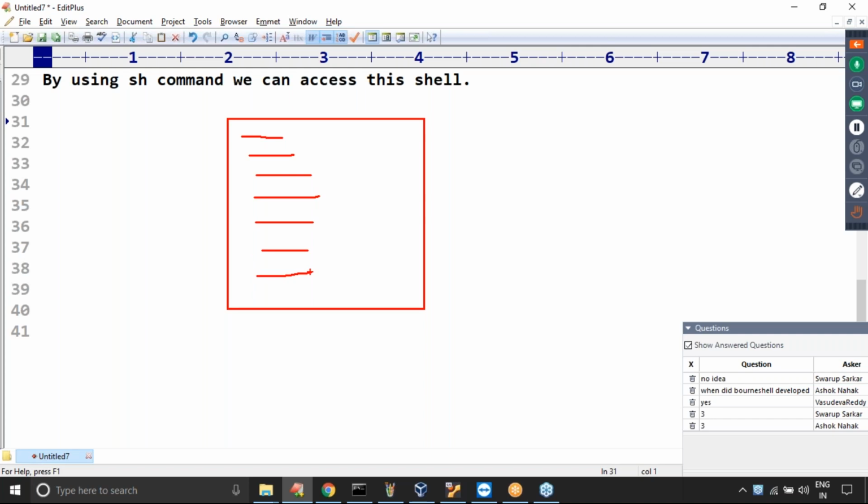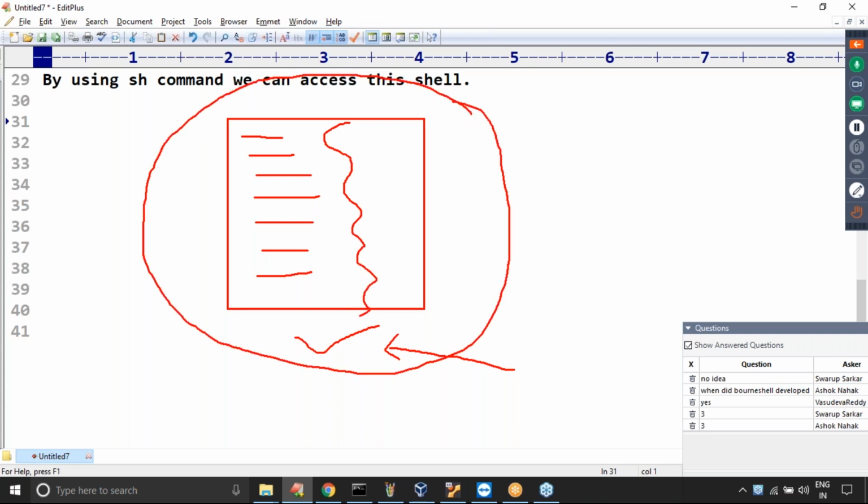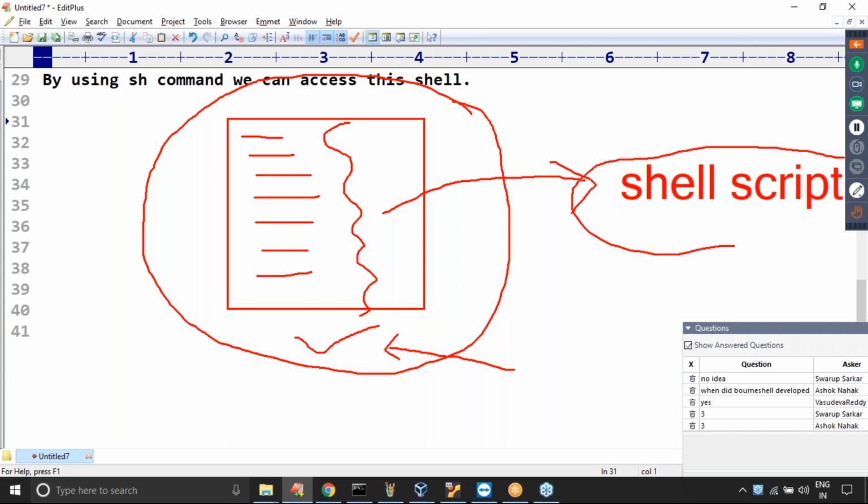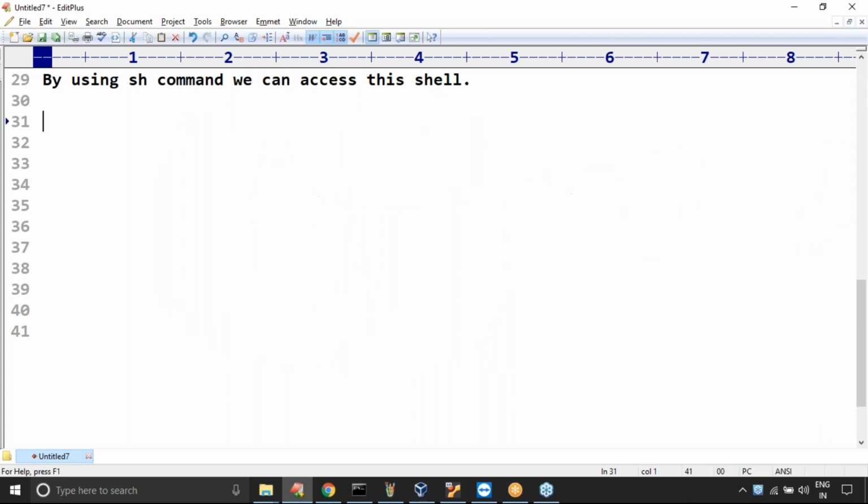Next, I will execute that file by using my shell, so that all these commands are executed one by one. This file, which contains a collection of commands, is by default considered a shell script. Remember this one. Everyone in the position to understand the basic idea? What is the meaning of shell script?